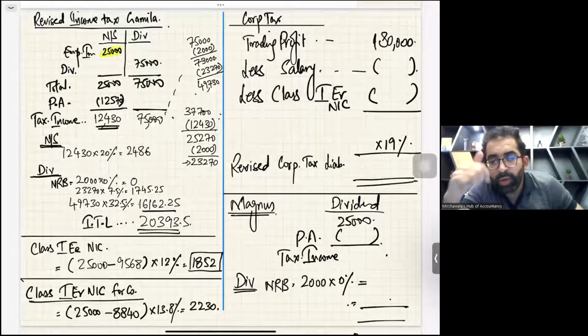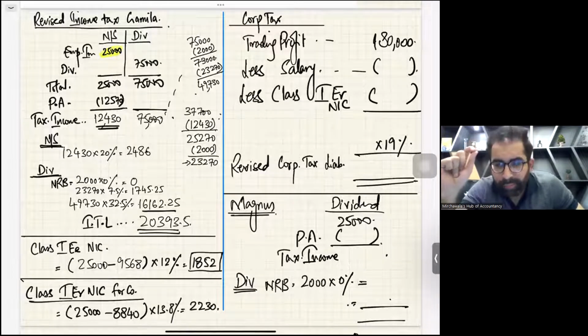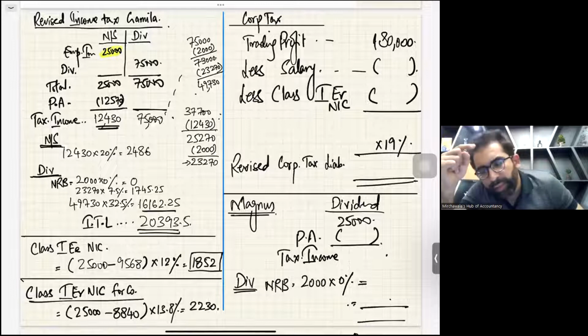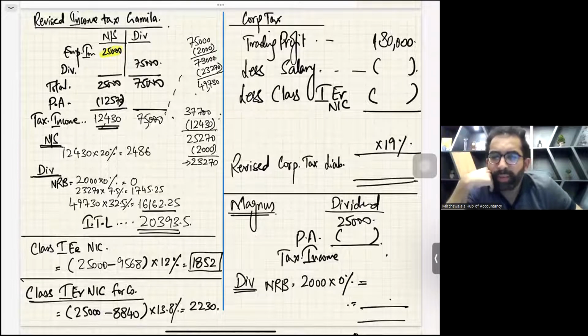Because you remember, when we were studying NICs, if a company has only one employee, and that employee is the director of that company, then employment allowance is not available. Right? So there is no employment allowance.